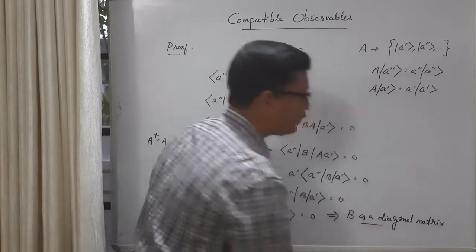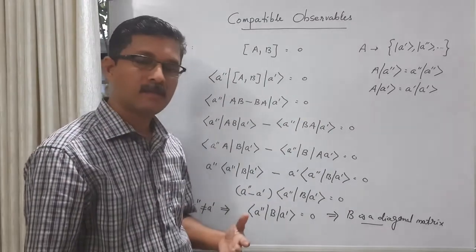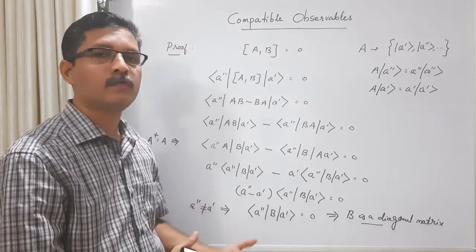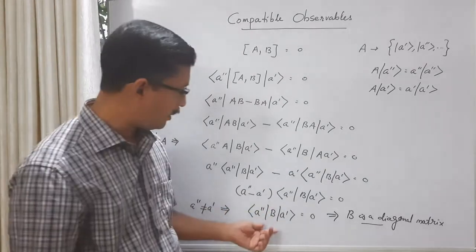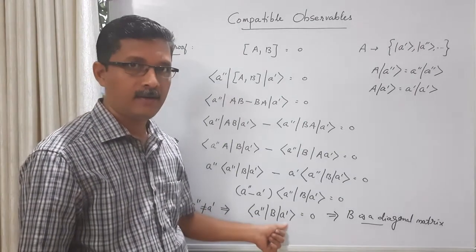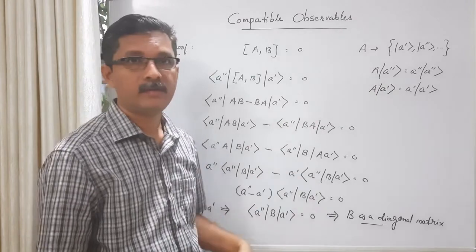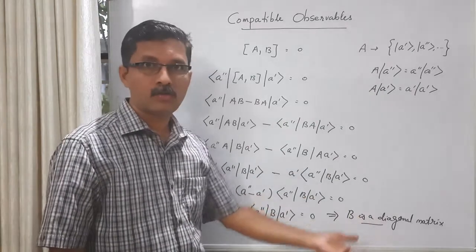So that is the proof of our theorem. The theorem states that if we express B in terms of the matrix element, in terms of the eigenkets of A, that's what we have done here. The matrix of B is expressed in terms of the eigenkets of A, A prime and A double prime being the eigenkets of A. Then that matrix of B is also diagonal.